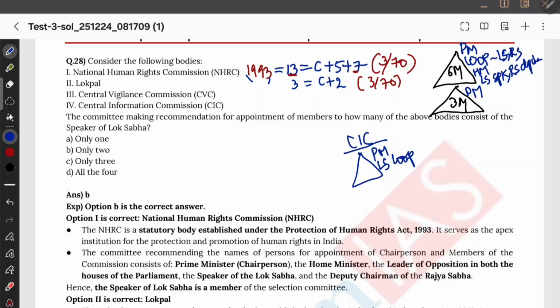So Lok Sabha ka leader of opposition, and then we are having a member who is nominated by the Prime Minister. Okay, some member nominated by Prime Minister. So these 3 members are going to constitute the selection committee, and the selection committee will appoint that NHRC, National Human Rights Commission. And next we also have CVC.